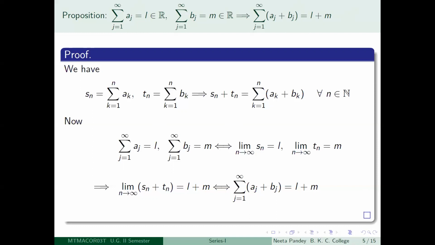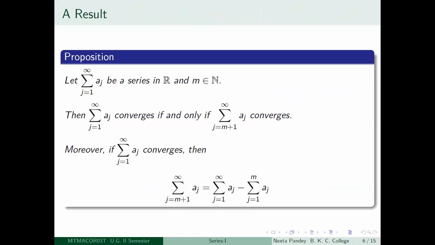So you have seen what happens vis-a-vis convergence if you multiply a series by a scalar term by term: if the original series was convergent, the new one is too. And if you take two convergent series and add them term by term, then the corresponding series would also be convergent, and its sum would be equal to the sum of the two given series, right? So this is the basic thing which is happening.